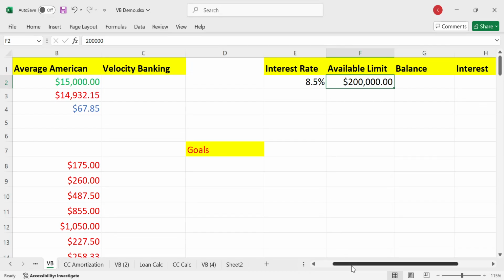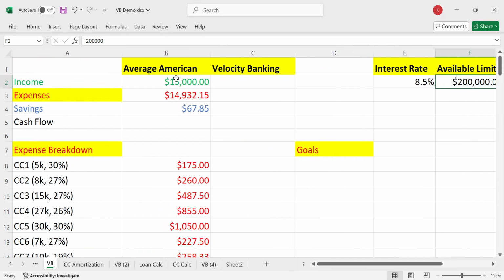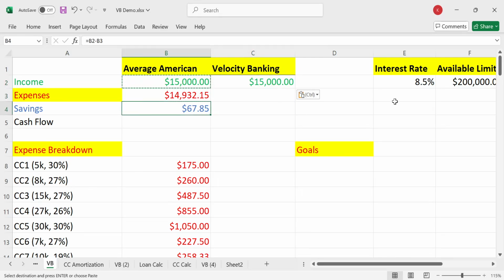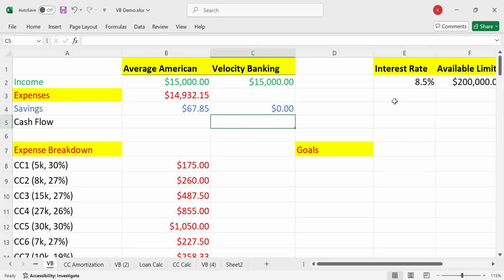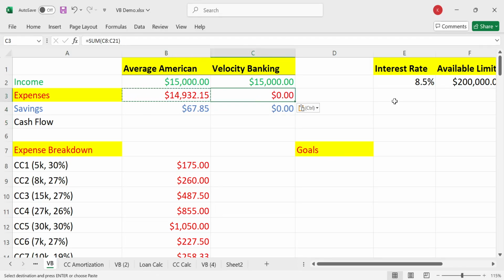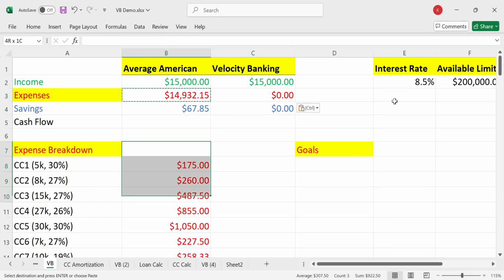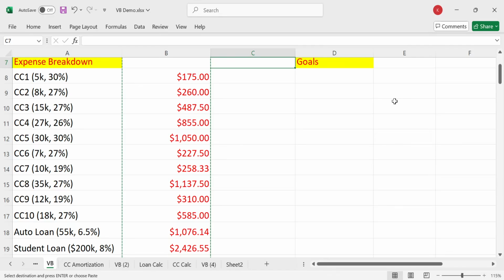We'll say we have a $200,000 line of credit, and here's the thing that we assume: yes, we should make more money, there's nothing wrong with making more money, but we assume that we don't. And instead of doing the thing that most people are taught to do, which is have like $1,000 of savings, like Dave Ramsey, we're going to go the exact opposite direction. We're not going to have any savings at all. Okay? And then here we have the expenses. So let's go ahead and copy those right here.